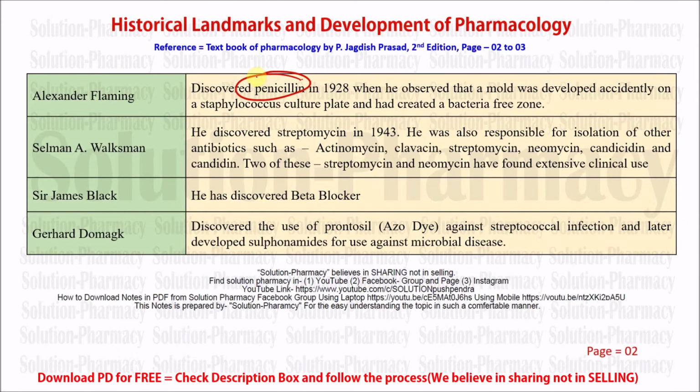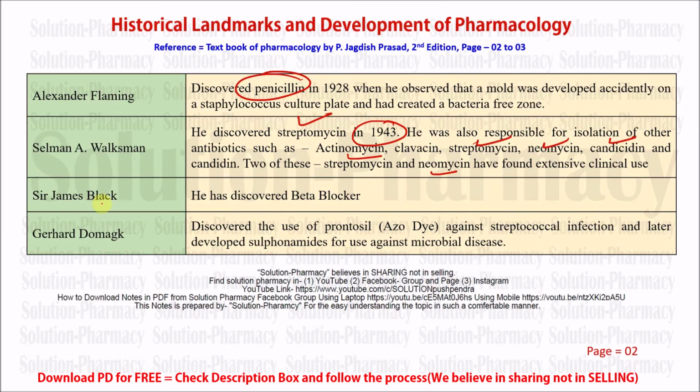Next scientist is Selman. He discovered streptomycin. Streptomycin is another important antibiotic. He discovered streptomycin in 1943. Again, important question. He was also responsible for the isolation of other antibiotics such as actinomycin, clavacin, neomycin, candicidin and candidin. Streptomycin and neomycin are very important for the prevention of infection caused by different types of microorganisms.